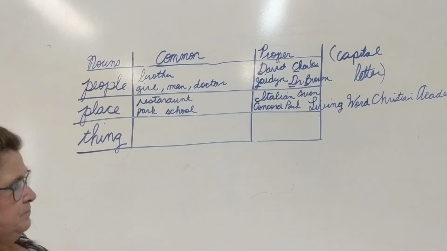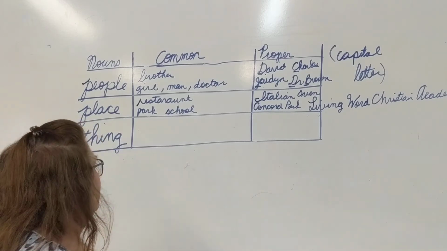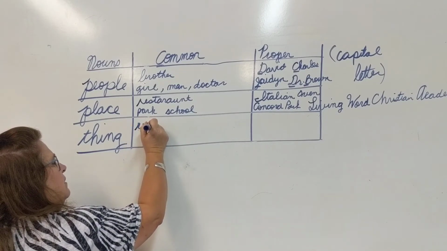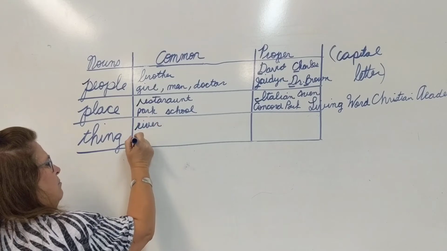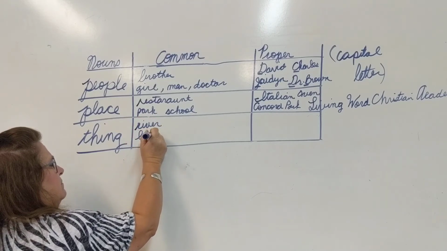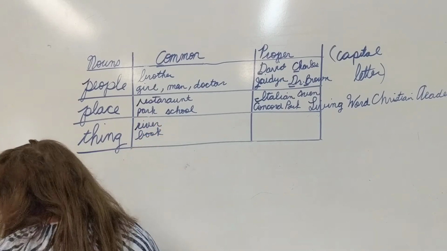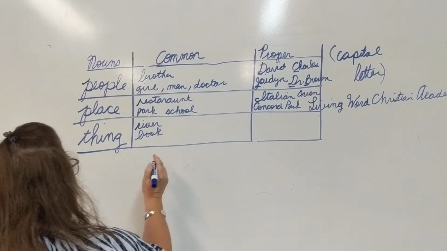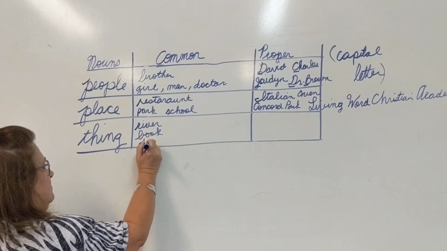And then a thing. We get some examples here for things. Oh, well, duh. If we're talking about a river is a thing, right? Or a book is a thing, right? What else could be a thing in here? A day of the week is a thing, right?